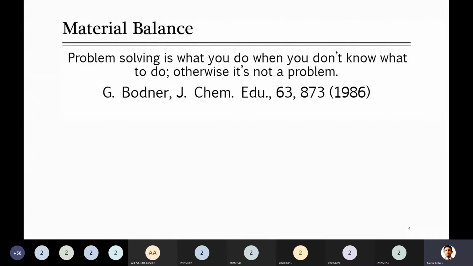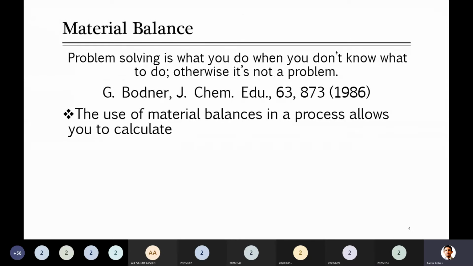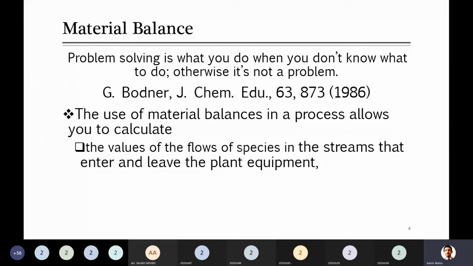Right, when you solve a problem, solving is what you do when you don't know what to do. Otherwise it is not a problem. If you know everything, that's not the problem. So it means anything which you don't know, you have to solve it, that's the problem. So use of material balance in process allows you to calculate a few things. Here I'm going to quickly go through what you will be calculating in material balance.